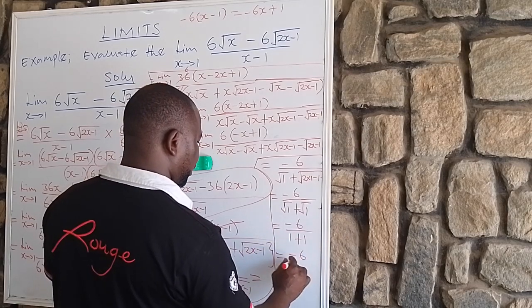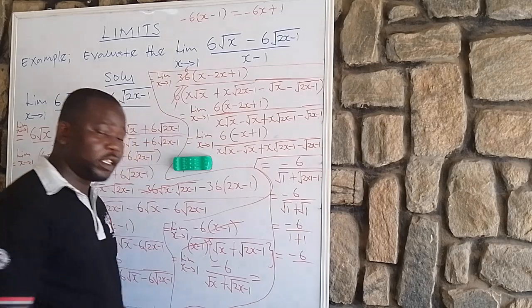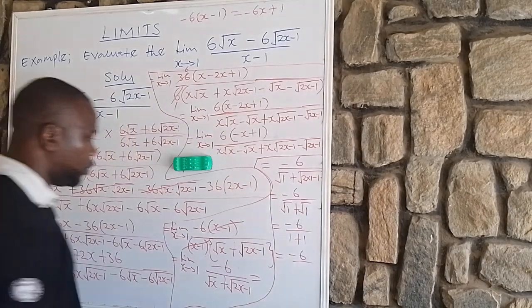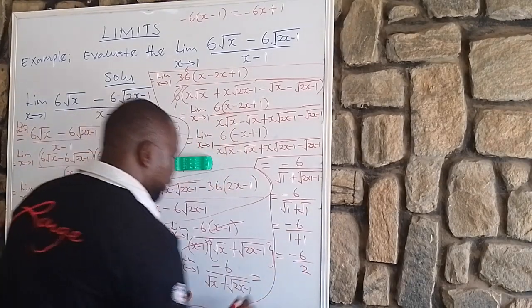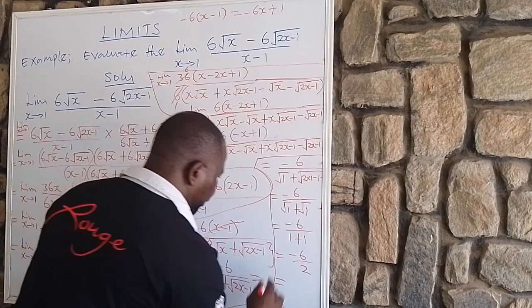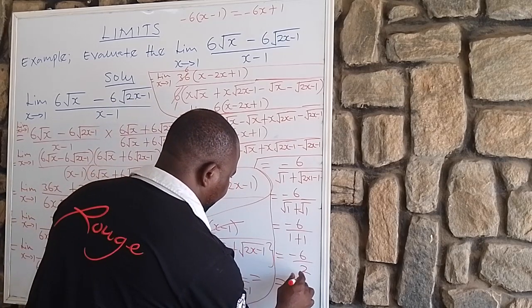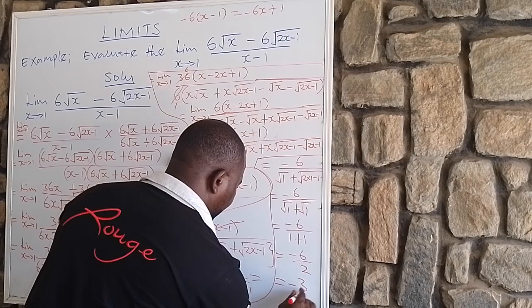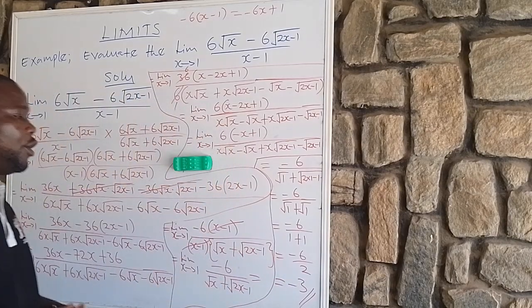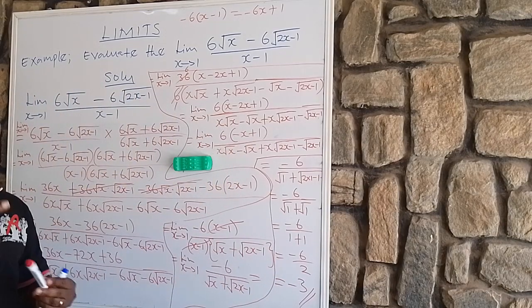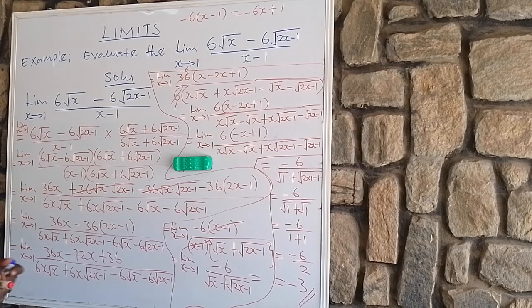Equals minus 6 all over 1 plus 1, which is going to give you 2. So the final answer will now be minus 6 divided by 2, which is going to give you minus 3. This is how you are going to evaluate this limit.